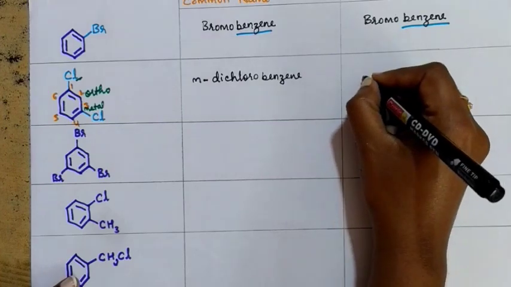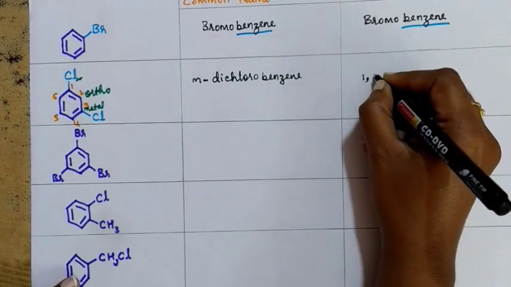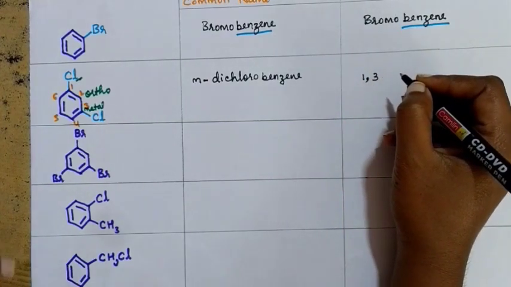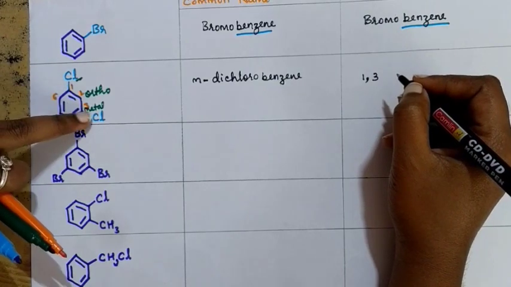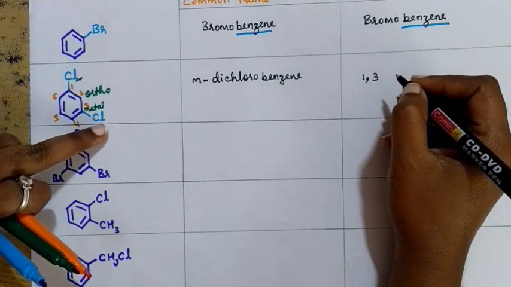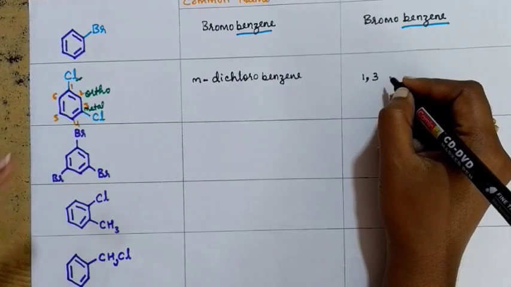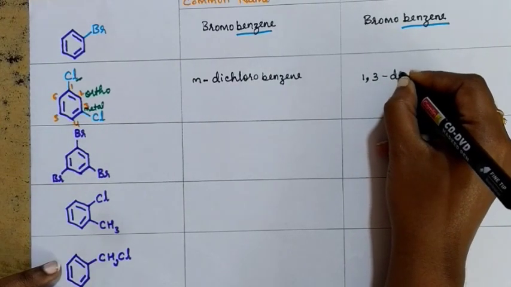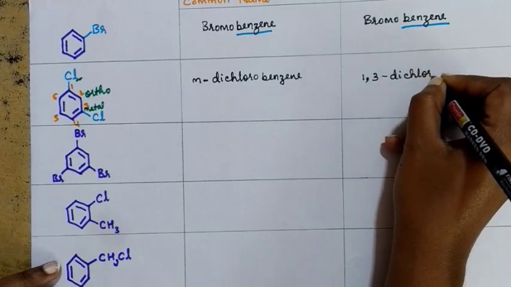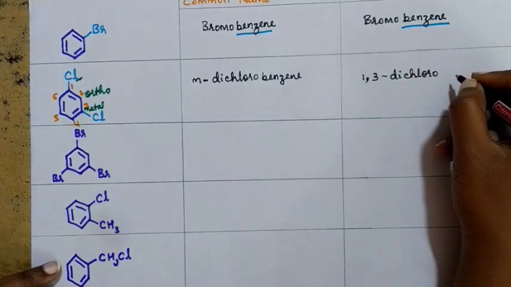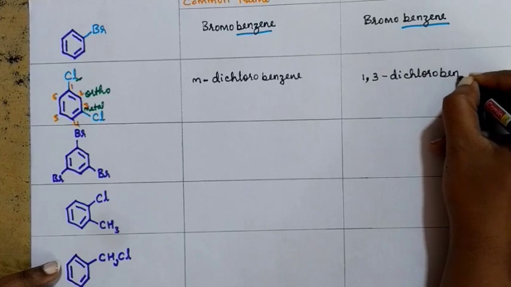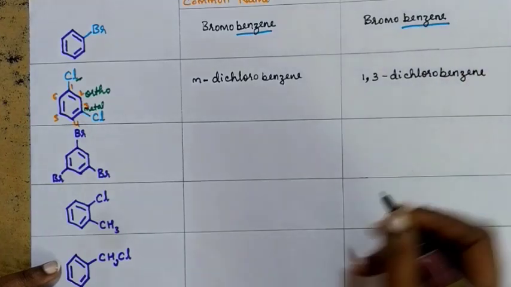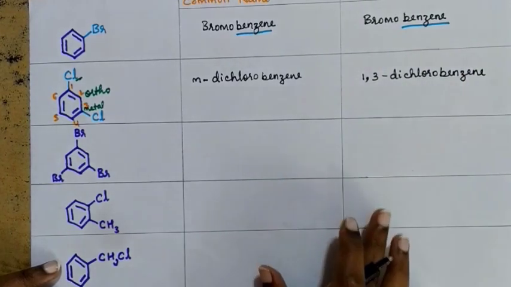It can be 1, 3. Why am I writing 1, 3? Because in both the first and third positions chlorine atoms are there. How many chlorine are there? 2, no? So it is 1, 3 dichlorobenzene. 1, 3 dichlorobenzene is the IUPAC name.